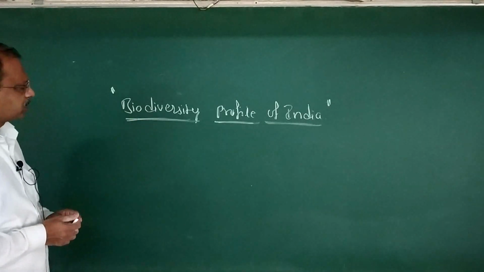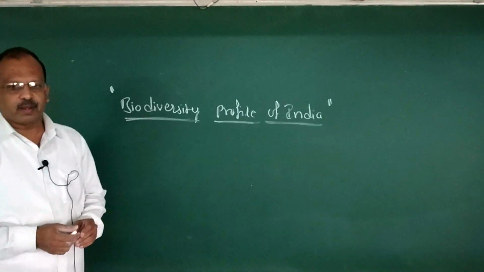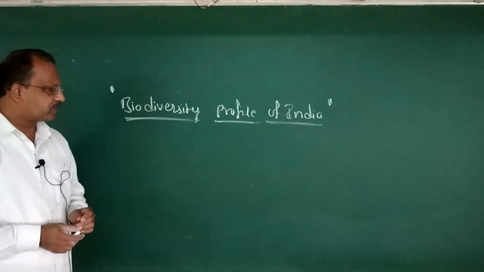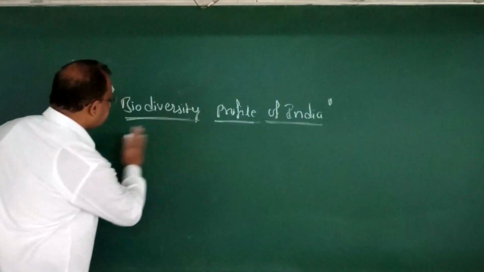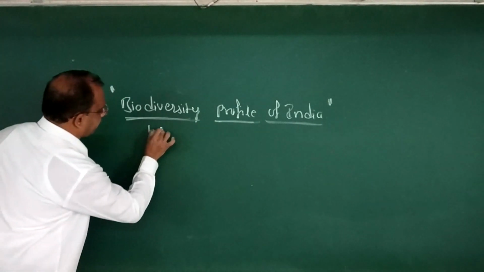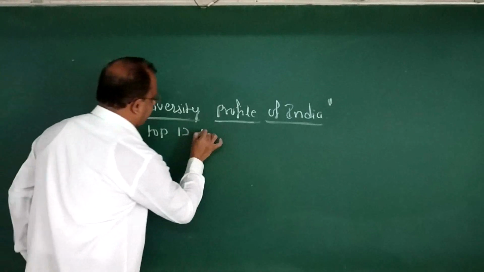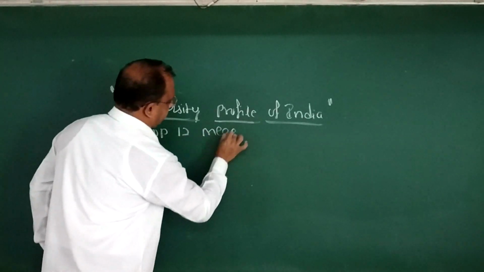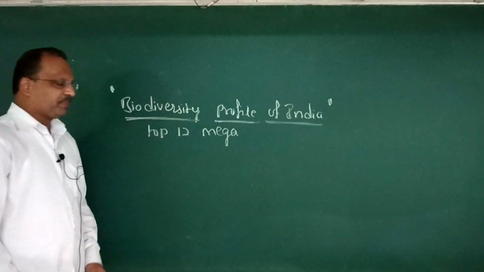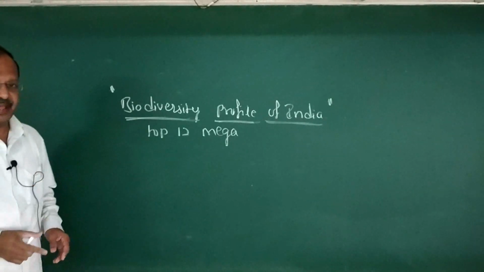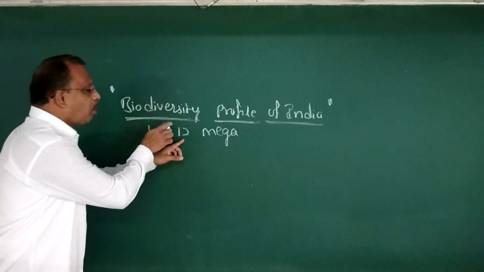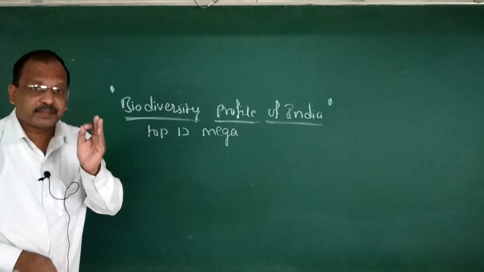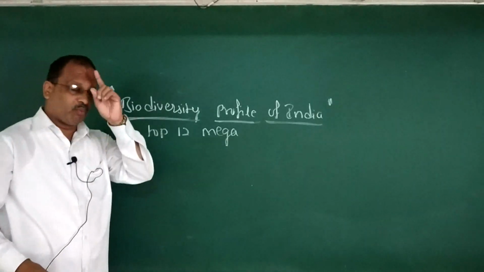So, dear students, biodiversity profile of India. India has been identified as one of the top 12 mega diversity countries in the world.